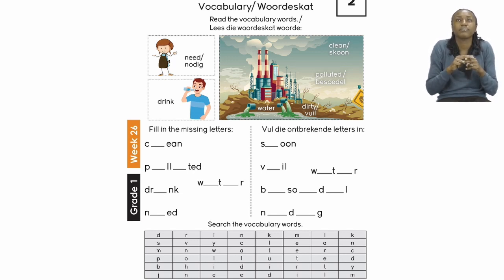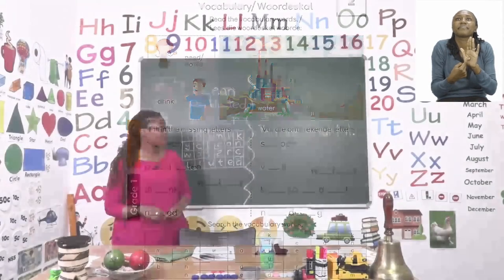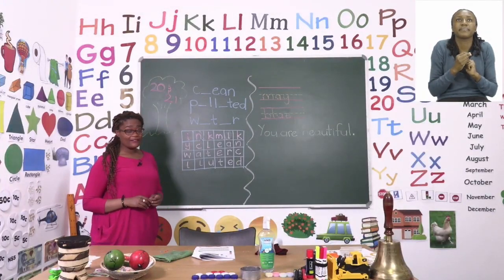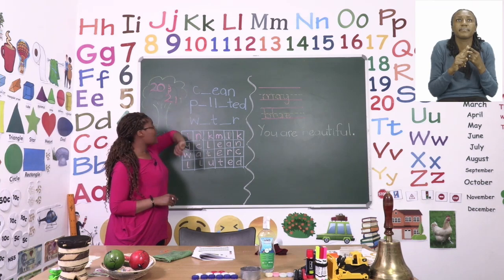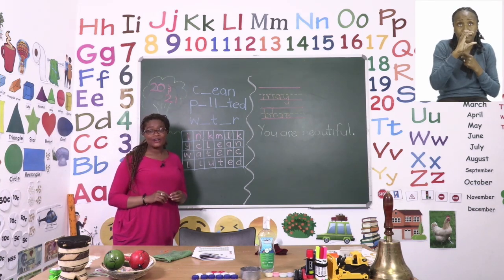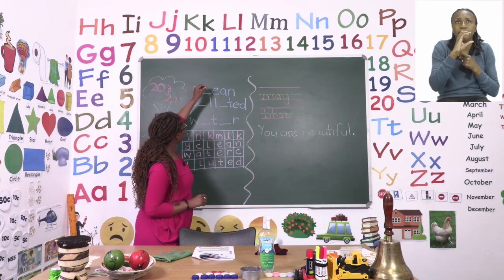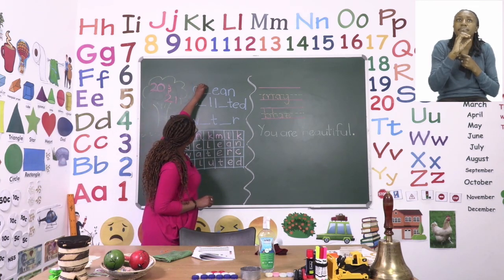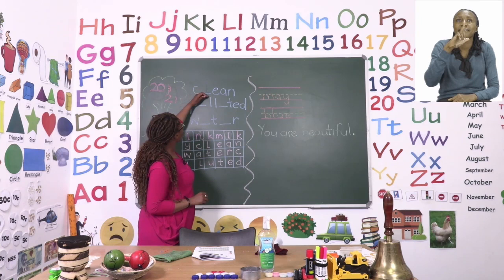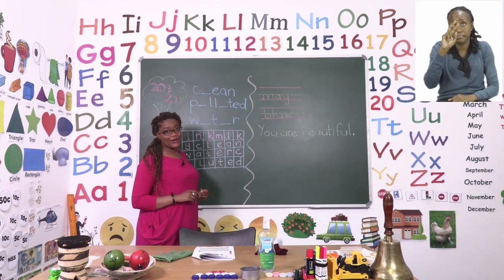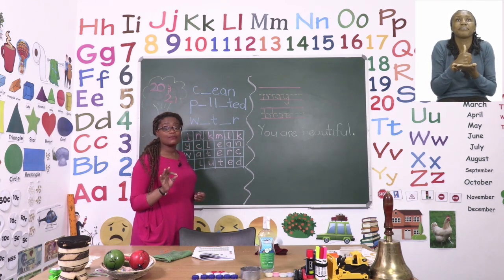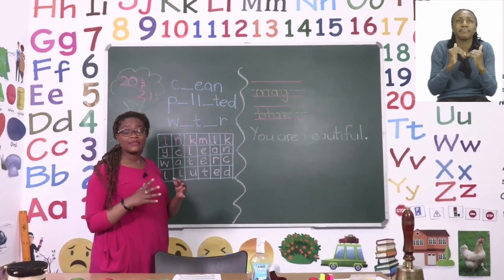Let's now move on to filling in the missing letters. We have our sight words there and we're only going to fill in just 3 words. So let's take a look at the board. Now the first word that we have starts with the k sound. And we only have 1 word in our vocabulary words this week. So we're going to fill in the missing sound. Then we have the word clean. Good job.